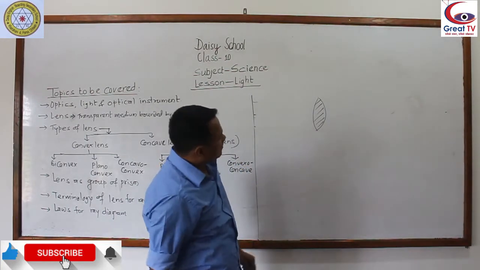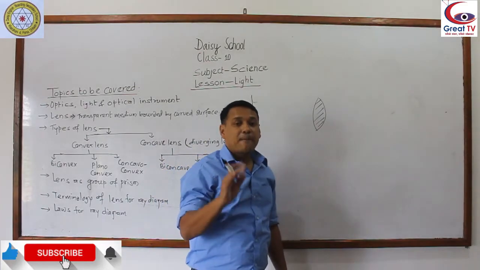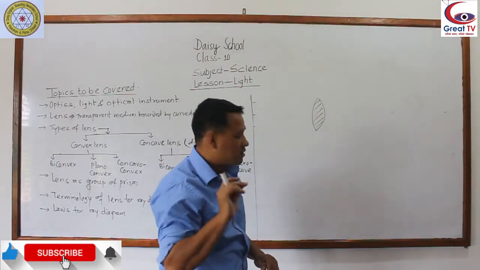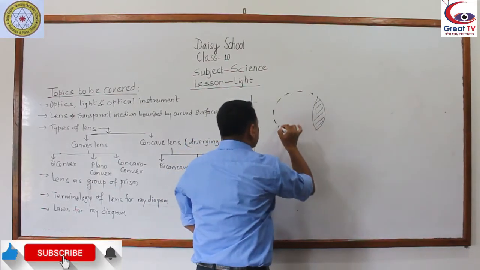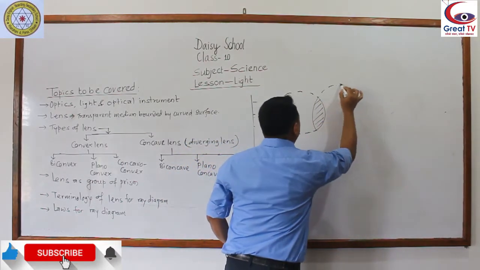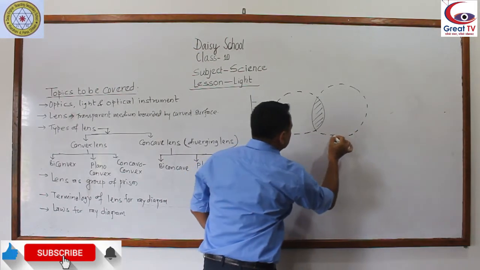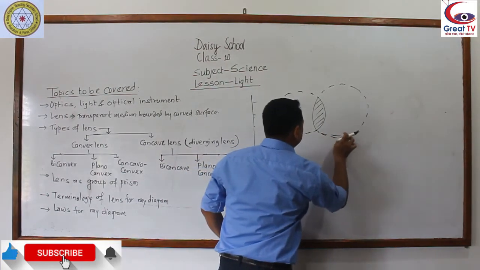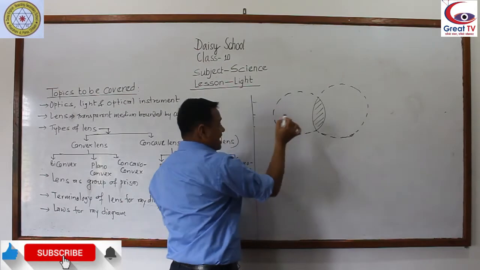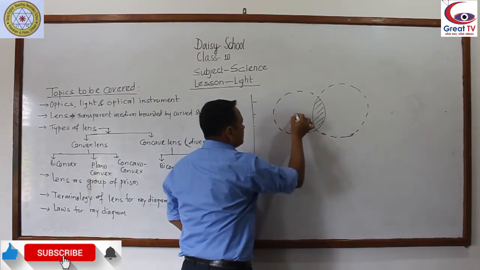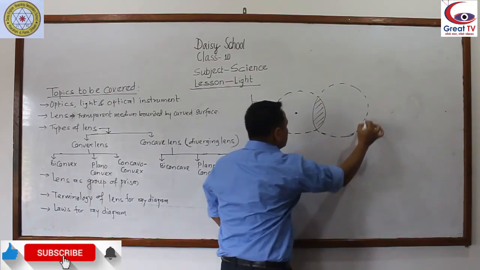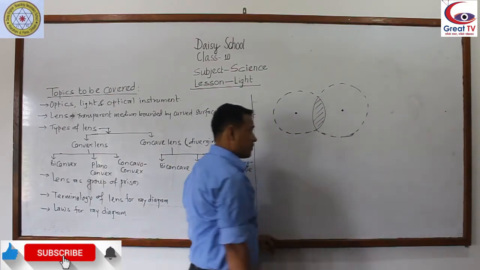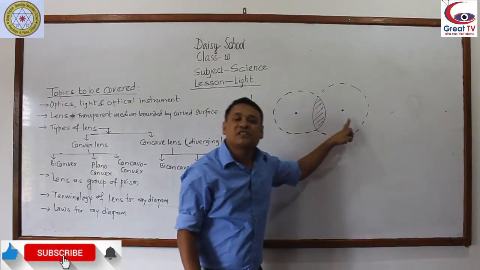So one biconvex lens consists of parts of two spheres. The center of this sphere is this, let's say, and the center of this sphere is this, let's say.